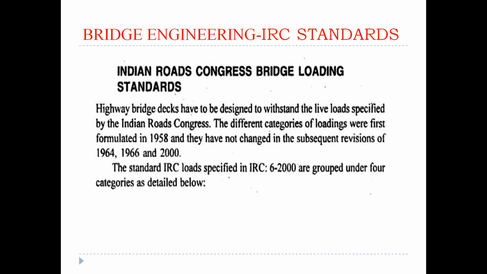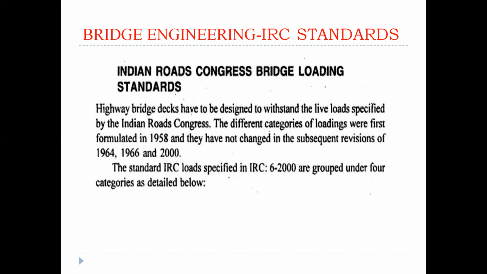General features, that is selection of site, bridge criteria or procedure, basic procedures. First criteria. Second one is loads and stresses. And third one is cement concrete, that is plain or reinforced.